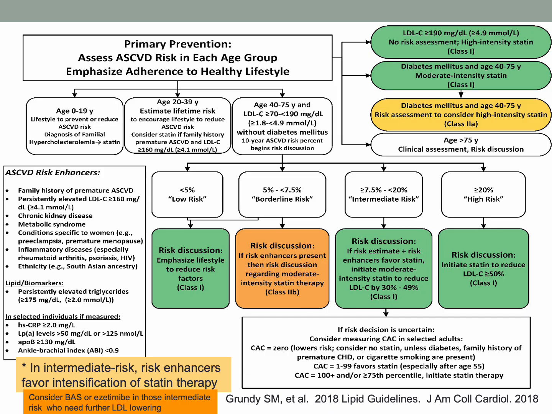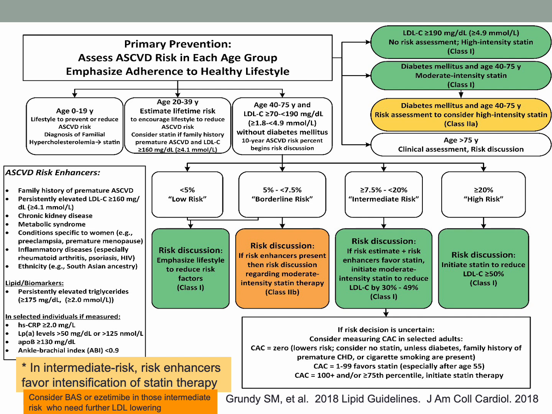The majority of our patients that we see are in statin benefiting group 4, or this primary prevention group. And this is the guideline from the ACC-AHA, and this is something that's extremely important. We take that patient's underlying risk, their PREVENT score, and we look at, are they low risk, borderline risk, intermediate risk, or high risk?